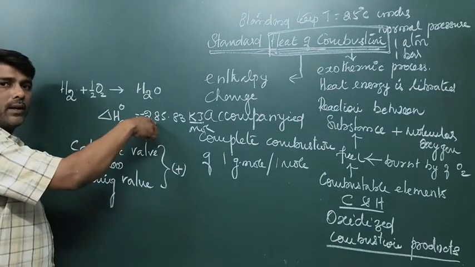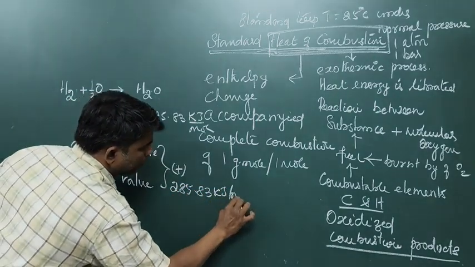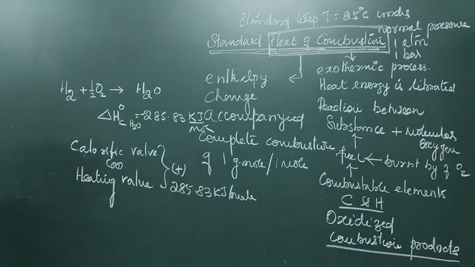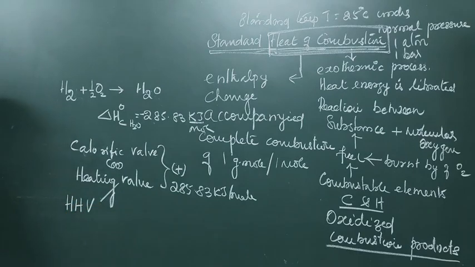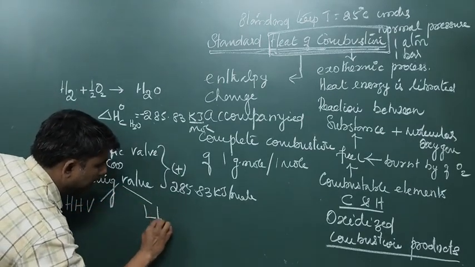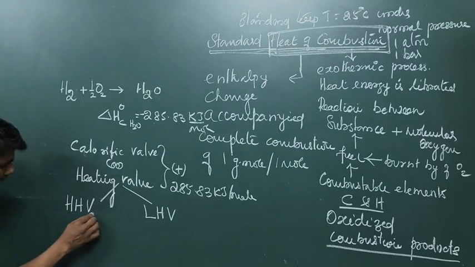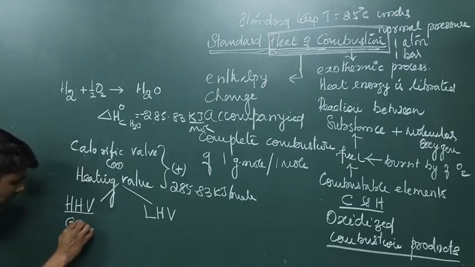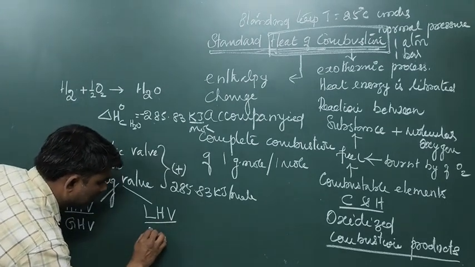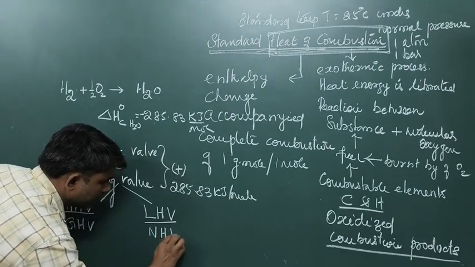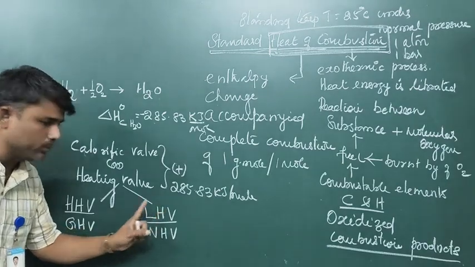So the heating value of water is 285.83 kilojoules per mole. This heating value is classified into 2 types. One is higher heating value, HHV. Another one is lower heating value. The higher heating value is also called gross heating value. The lower heating value is also called net heating value.